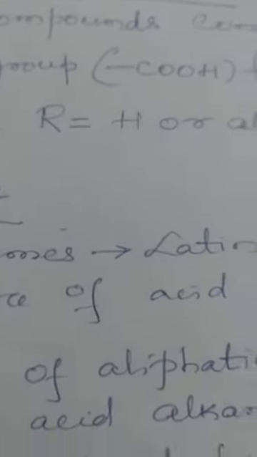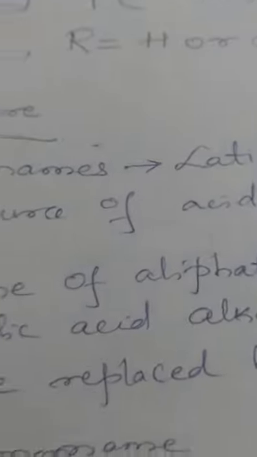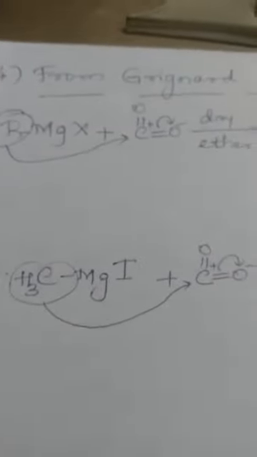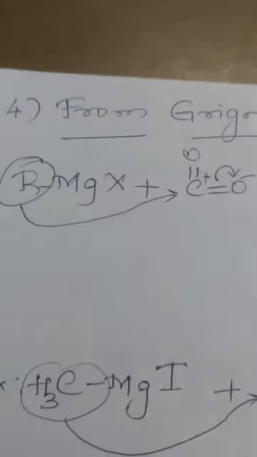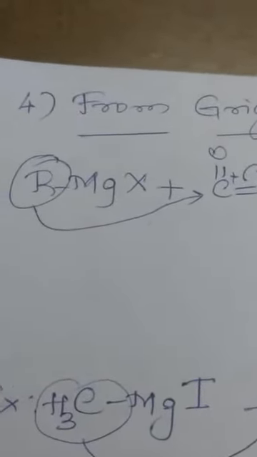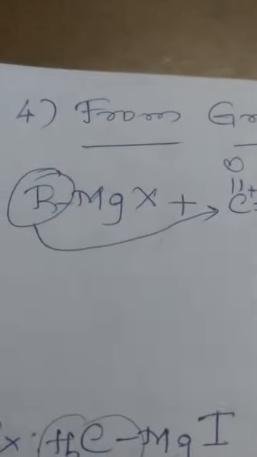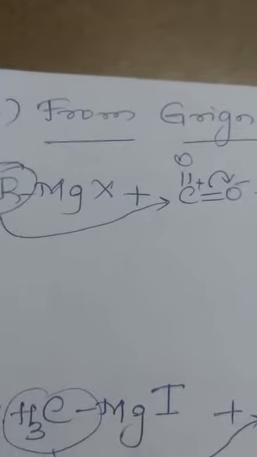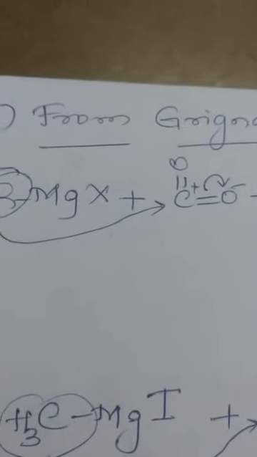Now coming to the next method of preparation, which is from Grignard reagents, an important method, students. As you all know, alkyl magnesium halides are called Grignard reagents with the general formula RMgX. So these Grignard reagents react with carbon dioxide, in particular dry ice, to form an addition product.